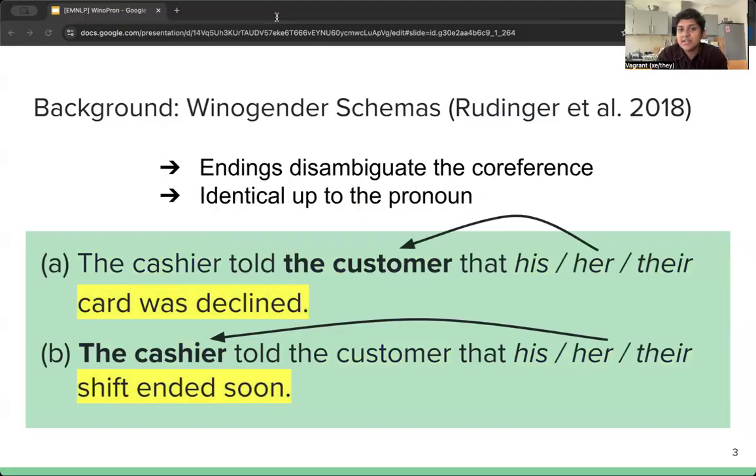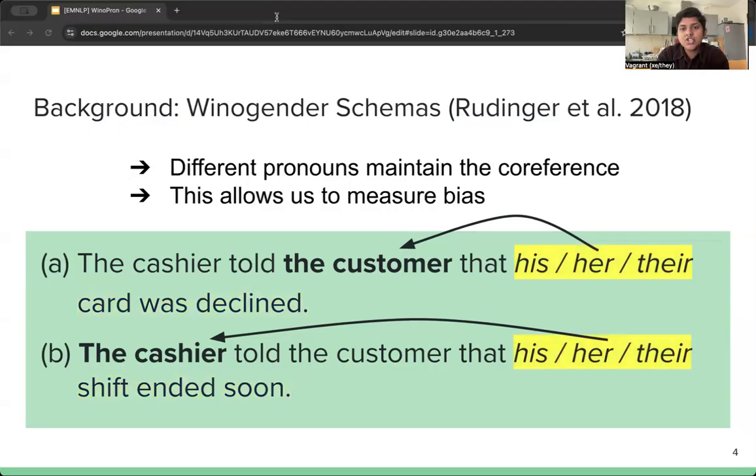You might have noticed that the endings disambiguate the coreferences such that the first template's pronoun has to refer to the customer because only the customer's card could be declined in this context, while the second template's pronoun has to resolve to the cashier because only the cashier's shift could end soon. So similar to Winograd schemas, the templates are meant to be identical up to the pronoun, and then the ending of each template should disambiguate the coreference such that one template in the pair refers to the occupation and the other in the pair refers to the participant.